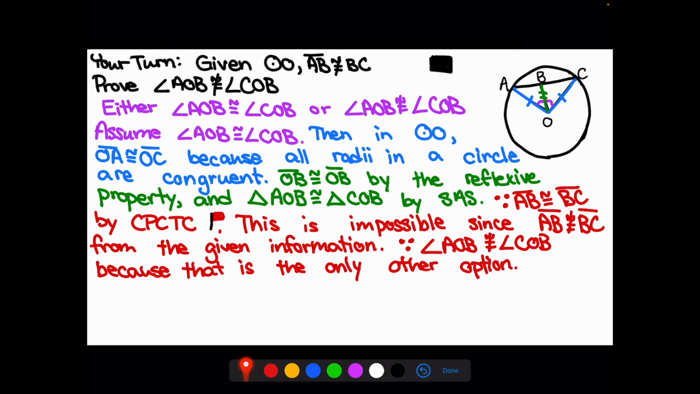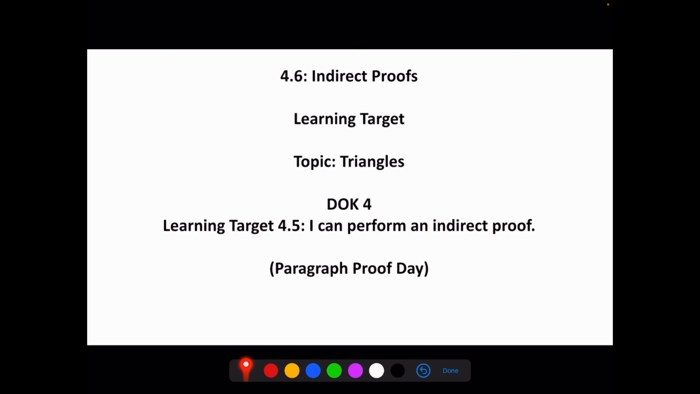And that would mean that angle AOB is not congruent to angle COB because that is our only other option. Because again, it can't be somewhat congruent. It either is congruent or it's not congruent. And with that, this proof is also complete. All right, so that is it for our notes today over 4.6 indirect proofs. Again, our learning target is I can perform an indirect proof.